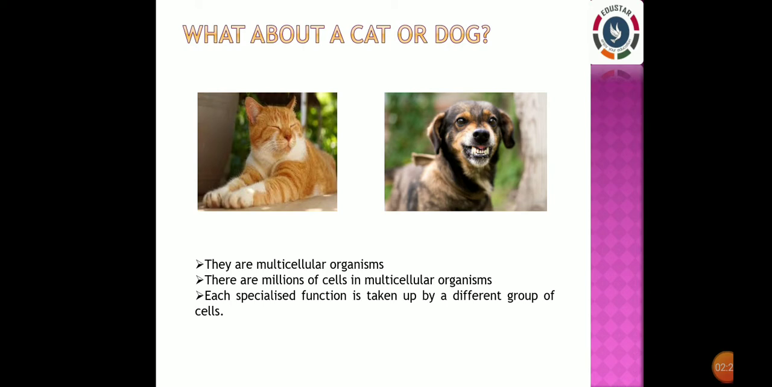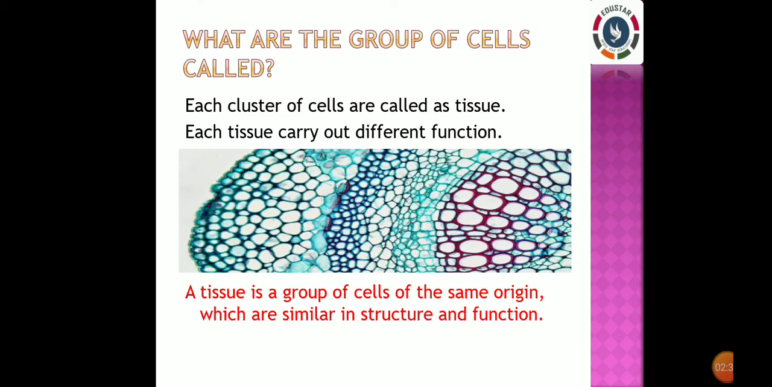Okay, do they have a specific name? Yes. So the groups of cells are called tissues. So let us see about tissue. What are the groups of cells called? So each cluster of cells is called a tissue. Each tissue carries out a different function. A tissue is a group of cells of the same origin which are similar in structure and function.